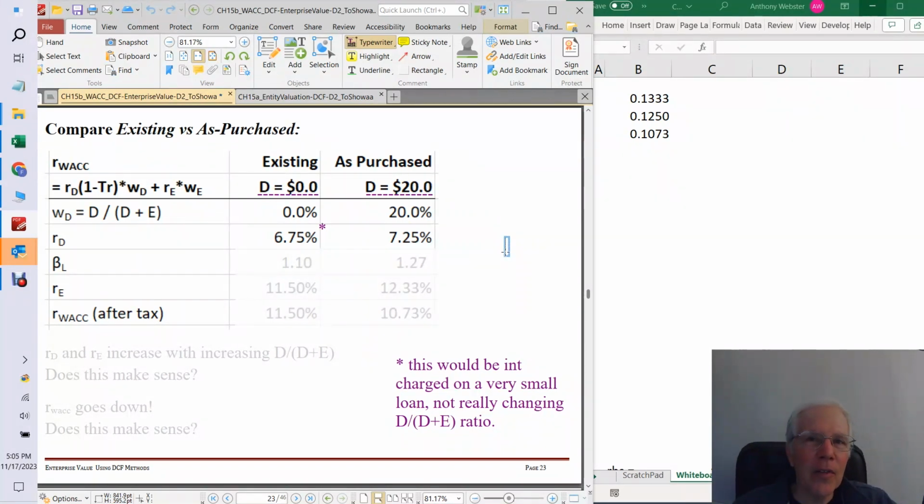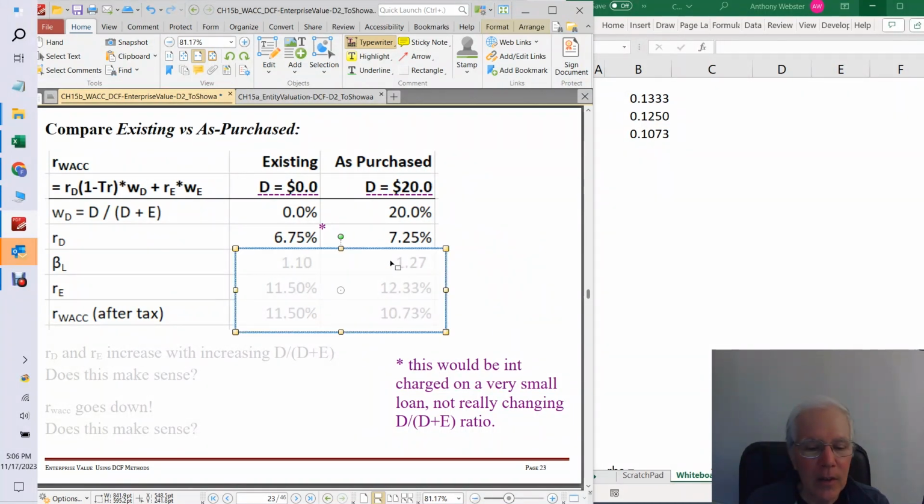And the way you think about this is if a company has no debt and they took out, say, a $25,000 loan, which would be a tiny loan for them, that would be the interest rate they'd be charged. But as we know, the more leverage you have, the more risk of bankruptcy. So this makes sense, right? That as the company levers up and has more debt, the interest rate that it has to pay is going to increase. That intuitively makes sense, and it's absolutely true in the real world.